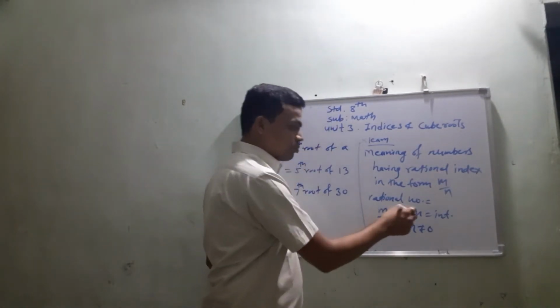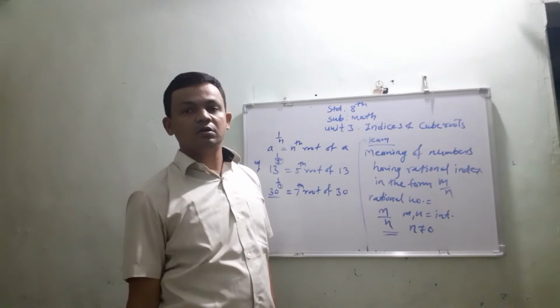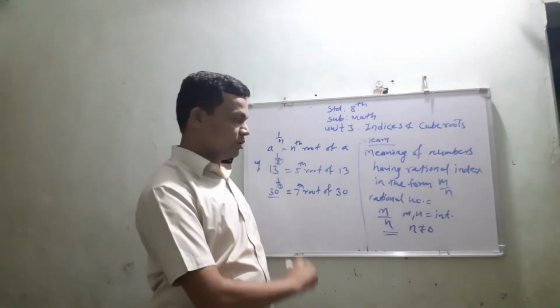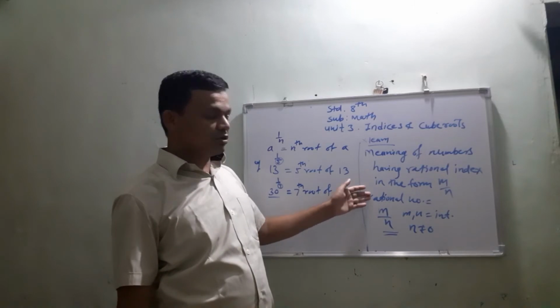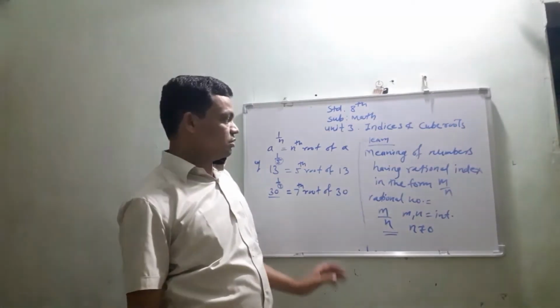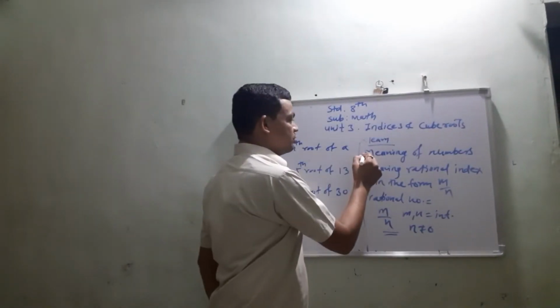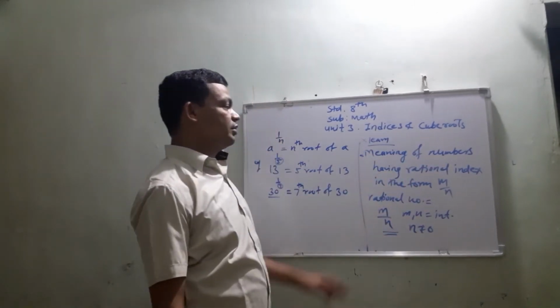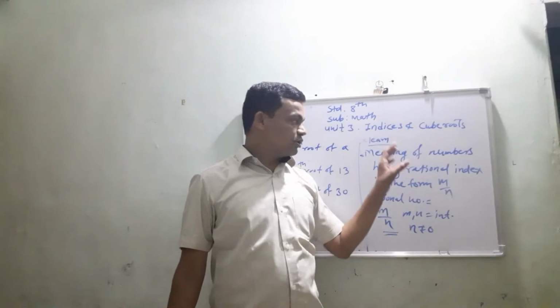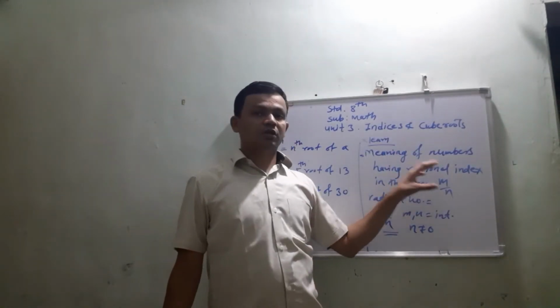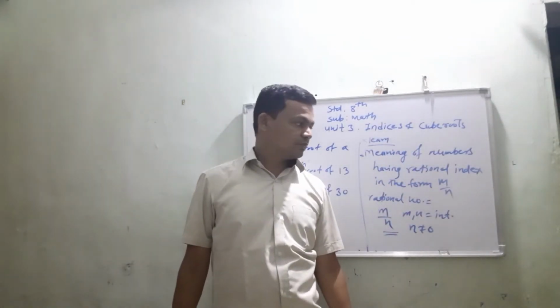So this form of number is known as a rational number. You have studied this concept. Now our point, meaning of a number having rational index in the form of m upon n. This point we have taken with the help of an example.